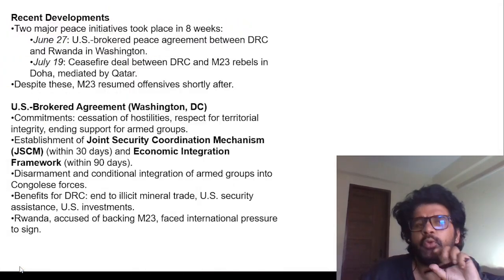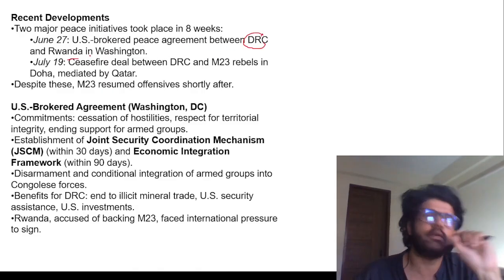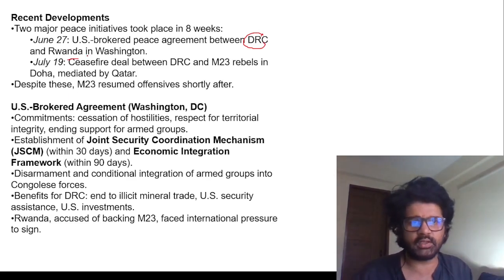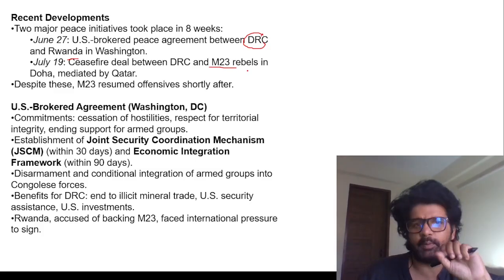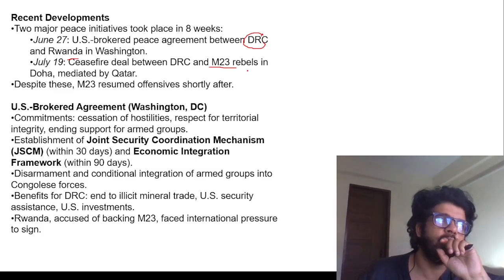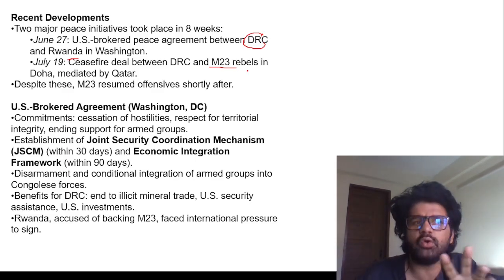Hope you understood some part of it. Two major peace initiatives took place between the DRC and Rwanda, because Rwanda is supposed to be supporting the M23 rebels. Most of the tribal people who belong to the M23 group are there in Rwanda. Tutsi, Hutu, there are different kinds of groups in Rwanda and Congo. So Eastern Congo is unstable.